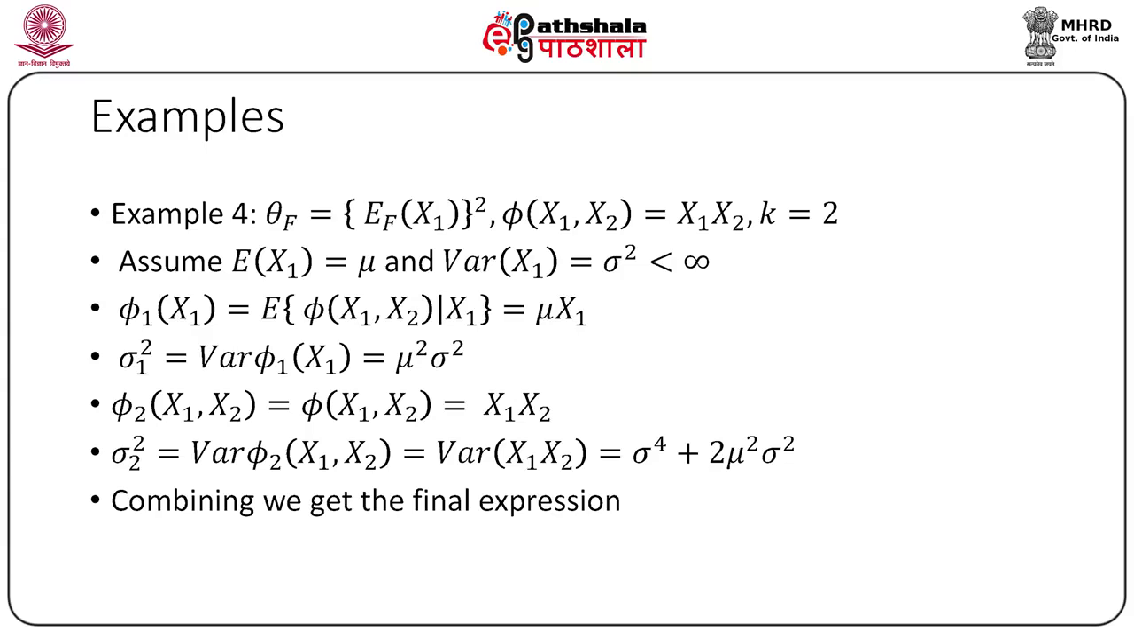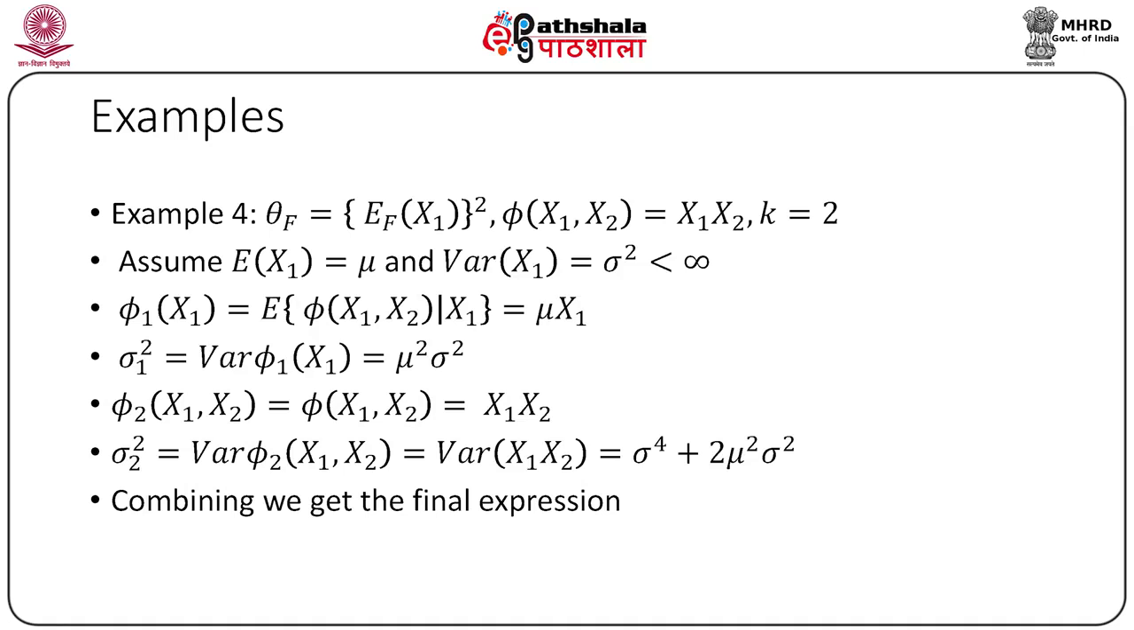Now, take kernels of degree 2. Consider estimation of square of mean. Then, the usual kernel is x1 into x2 with degree 2. Now, by definition, phi 1 x1 is the conditional expectation of phi x1 x2 given x1, which is nothing but x1 multiplied by the expected value of x2. However, phi 2 x1 x2 is nothing but the kernel itself. Thus, we get sigma 1 square, that is the variance of phi 1 x1, as mu square sigma square, where expected value of x1 is denoted by mu and the variance is denoted by sigma square.